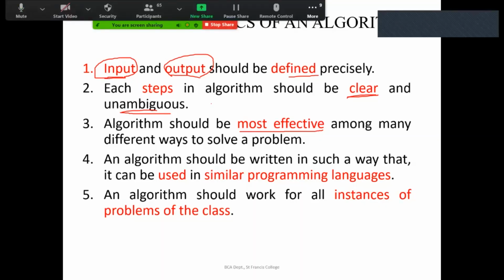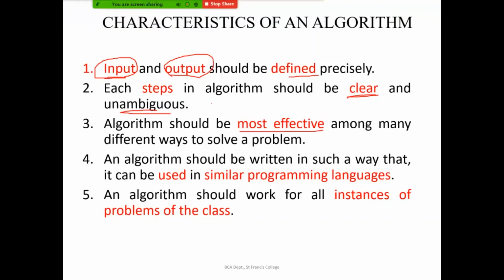Okay, so now we'll continue. The algorithm should be most effective among the different ways to solve the problem. I told you for the sorting problem itself, there are more than 8 sorting methods. So among those, the most effective method you will be choosing, or we will be calculating the time taken and the space required for the execution of each of these algorithms, and we will find the most effective. We should be thinking of the time and the space required in order to execute a problem.